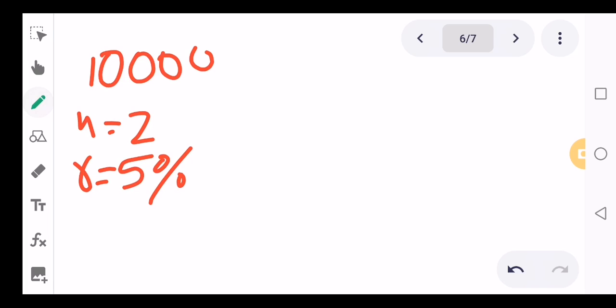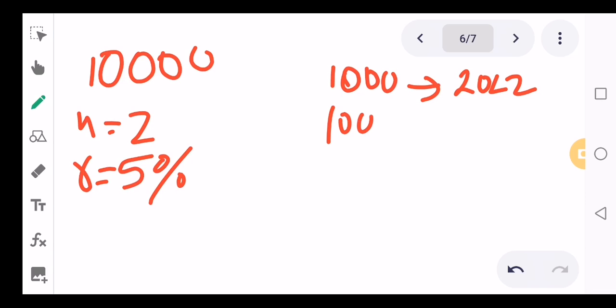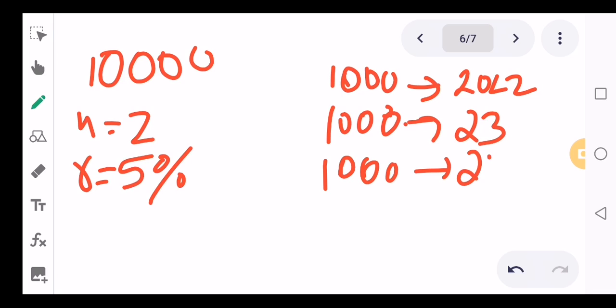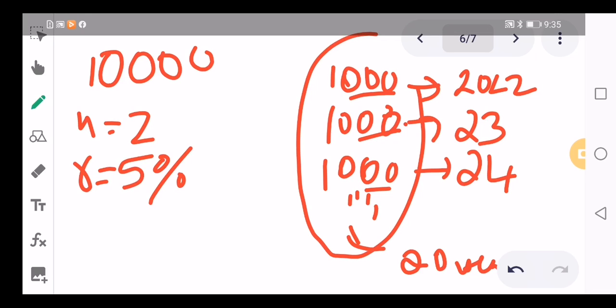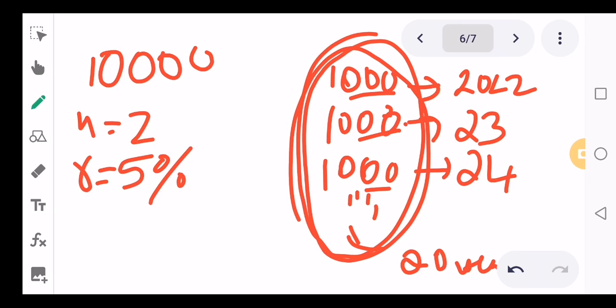Instead of this, if I tell you to find the value of 1,000 that I received in the year 2022, 1,000 received in the year 2023, 1,000 received in the year 2024, and so on, till another 20 years, and I'm asking you to find the future value of all these amounts, these are multiple cash flows.